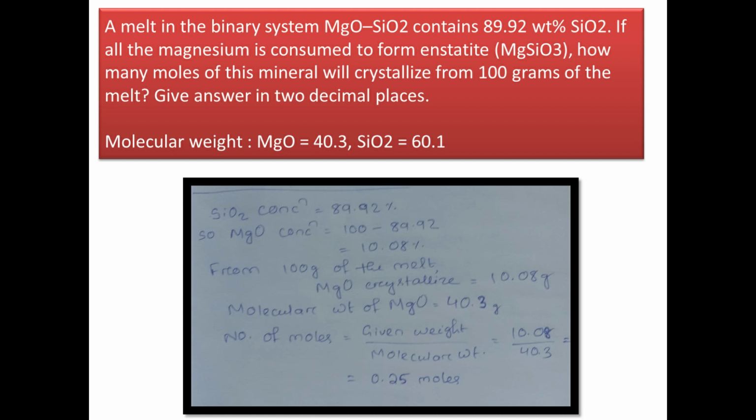Now from 100 gram of the melt, MgO equal to 10.08 gram can crystallize. Now the molecular weight of MgO equal to 40.3. So the number of moles formula is the given weight divided by the molecular weight. And here we have the given weight as 10.08 and the molecular weight is 40.3. And if you calculate, the value comes out to be 0.25 moles.